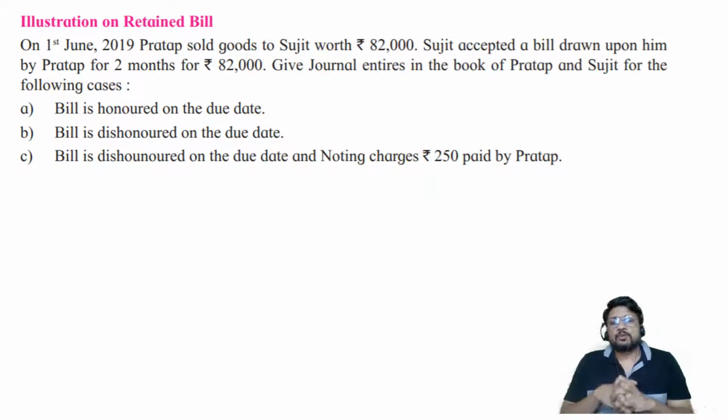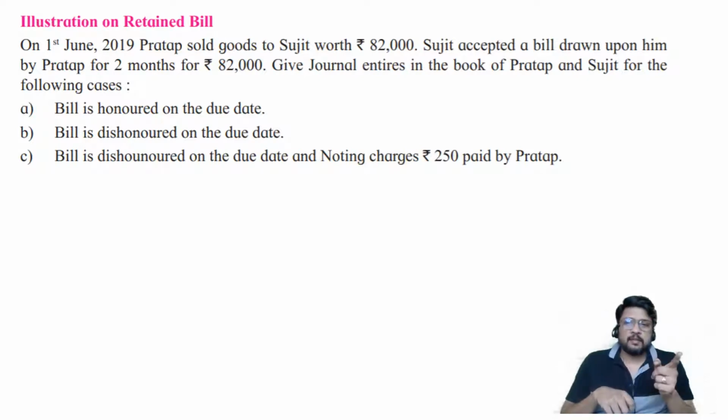On 1st of June 2019, Pratap sold goods to Sujit. Pratap sold goods to Sujit worth rupees 82,000. Sujit accepted a bill drawn upon him by Pratap for 2 months for rupees 82,000. Give journal entries in the books of Pratap and Sujit for the following cases.